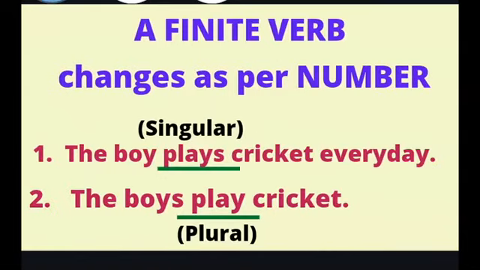Then we also learned a finite verb changes as per number. As you can see in the example here, singular: the boy plays cricket every day, whereas the boys play cricket. So the two verbs, that is play and plays, are different for singular and plural. Now that was the recap of what I had explained about finite verbs.